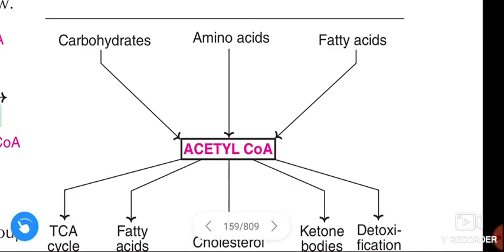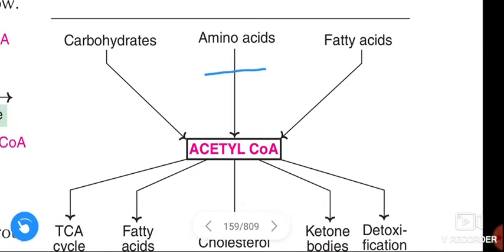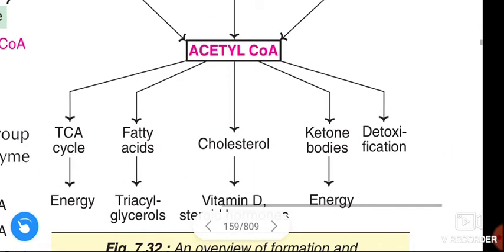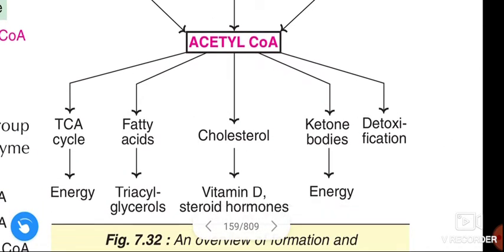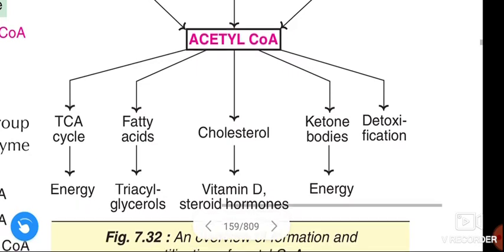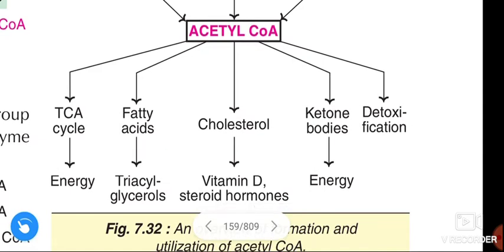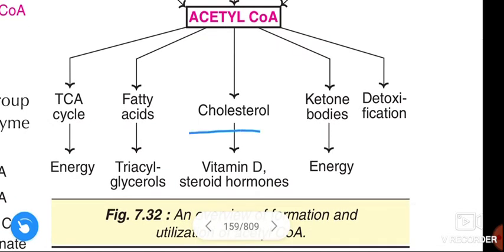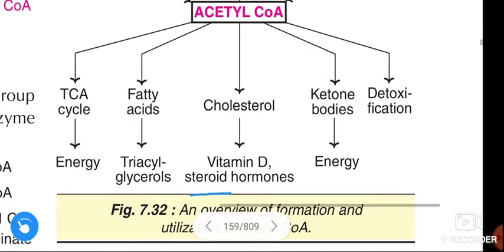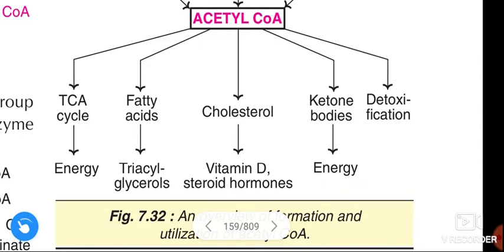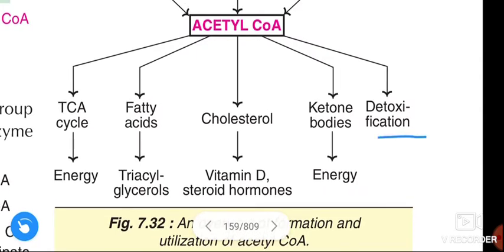Acetyl CoA may be formed from carbohydrates, amino acids, and fatty acids, and the formed acetyl CoA may participate in the TCA cycle for generation of energy, in fatty acids for production of triacylglycerols, in formation of cholesterol, which converts into vitamin D or steroid hormones, in formation of ketone bodies for generation of energy, or may undergo detoxification.